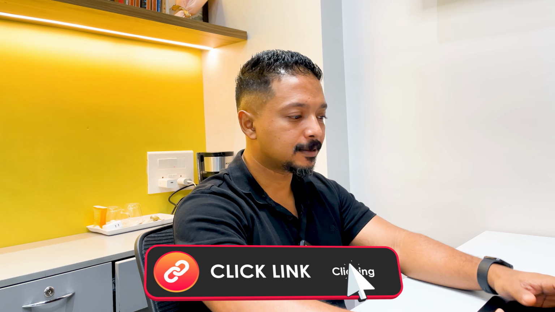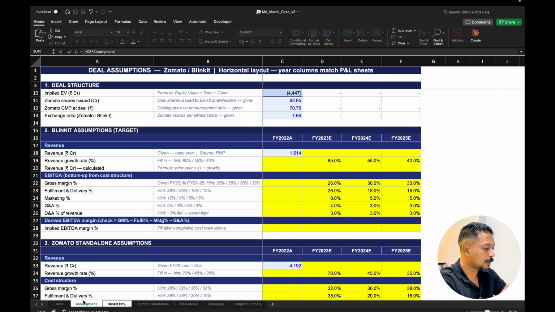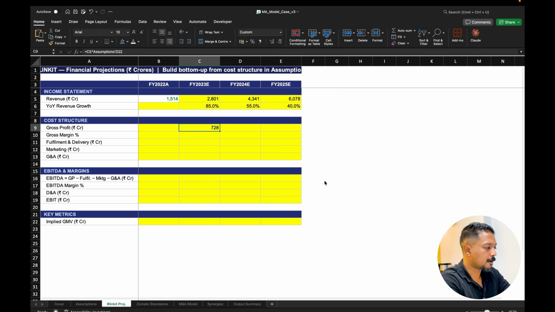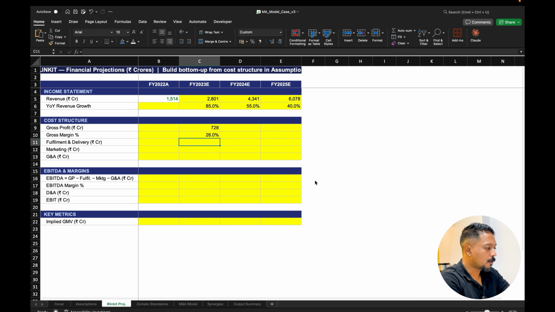Now to the next part, which I said is going to be about actually solving the template. If you want to access the template, the link is given in the description. To understand how the growth is happening, let's look at the gross profit, which requires us to multiply the revenue, which is 2801, with the gross profit margin, which we have estimated based on the industry and the values. It is given as 26% for FY23. And if you want, you could link the gross profit margins as well, just the percentage for your reference.